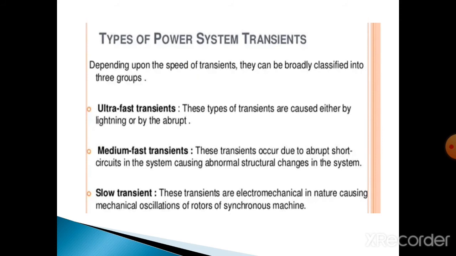Next one is medium fast transients. These transients occur due to abrupt short circuits in the system, causing abnormal structural changes in the system. These transients are also entirely electrical in nature. In a short circuit, transients may be present in the system for a longer period, that means about 10 cycles of the power frequency source voltage. Next one is slow transients. These slow transients are electromechanical in nature. They occur due to mechanical oscillations of the rotors of synchronous machines. These oscillations may cause instability of the interconnected power system by putting some or all of the machines out of synchronization.